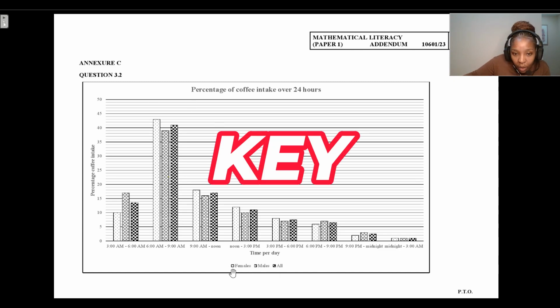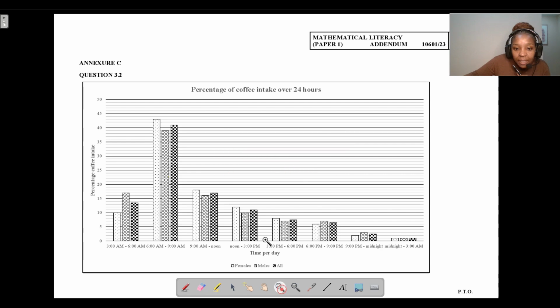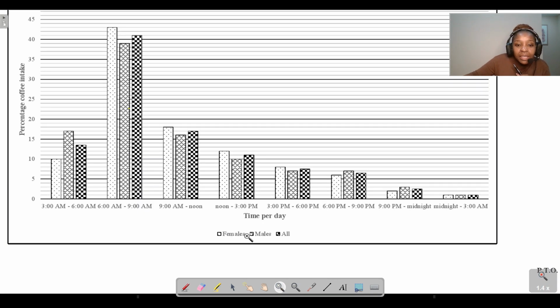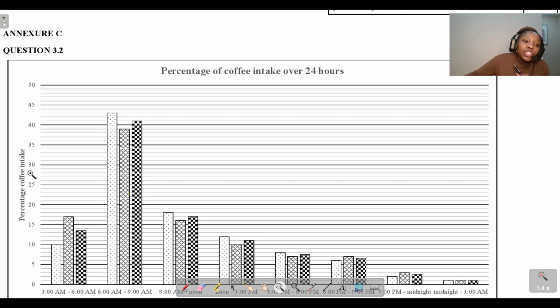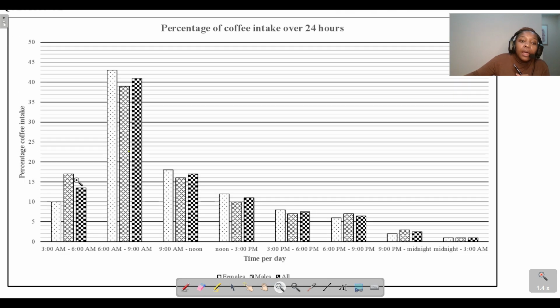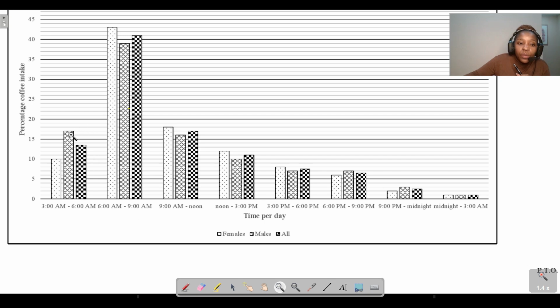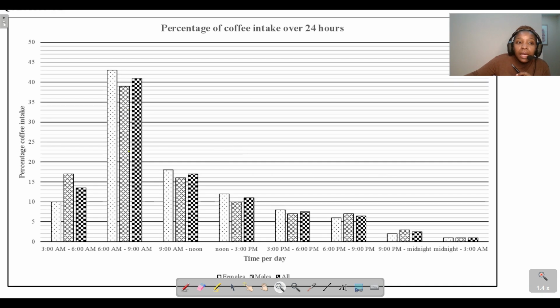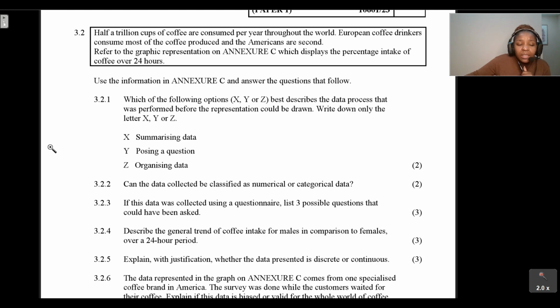If you were to zoom in, you'll see that the polka dots represent the females, showing the times per day and the percentage of coffee intake that females took. Then another shape represents males, and another shape is for all. We're going to be using this bar graph to help us answer the questions that are given to us.